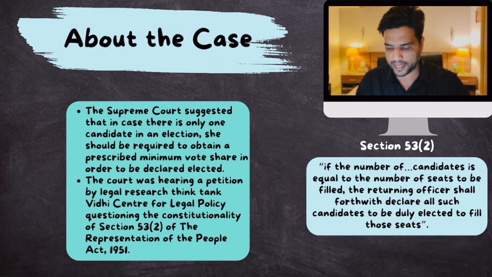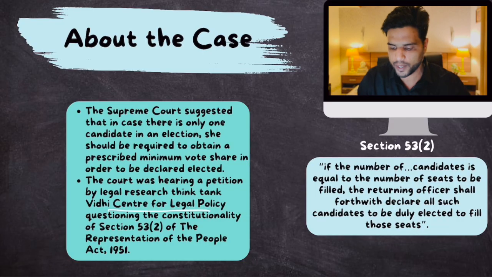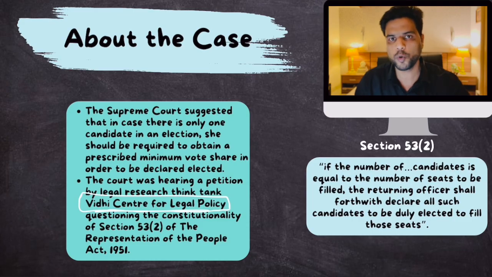So what is the case? There is this civil society organization called Vidhi Centre for Legal Policy. They have filed a petition in the Supreme Court saying that if there is one person fighting elections from a constituency, elections should still be conducted in that area, because if you do not do that, it is a violation of our fundamental rights.